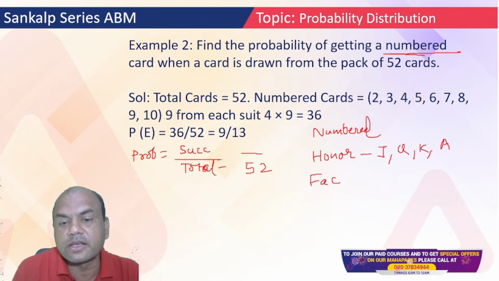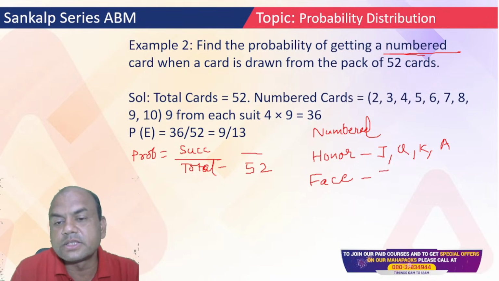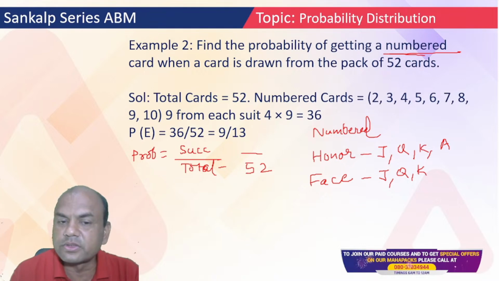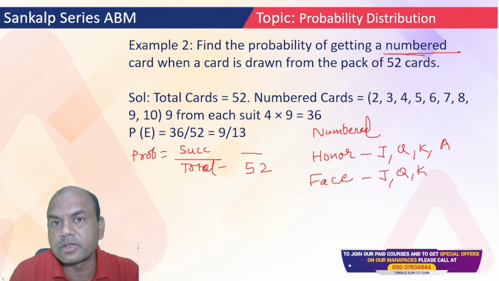Face cards are 3. Only jack, queen, and king. No ace is there. Does ace have a face card? Ace means that Eka, we call it, right? Does it have a face? No. So here what do I want, numbered? Numbered means how many are there? 9. 2 to 10. So there are 9.